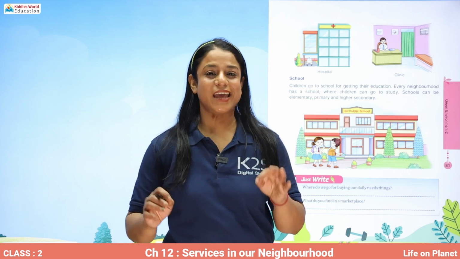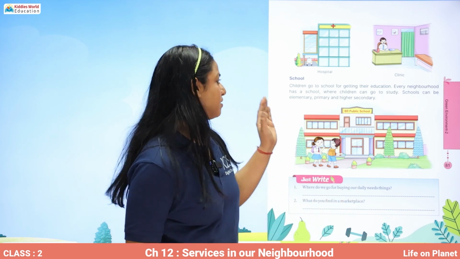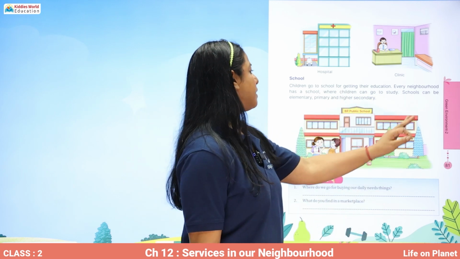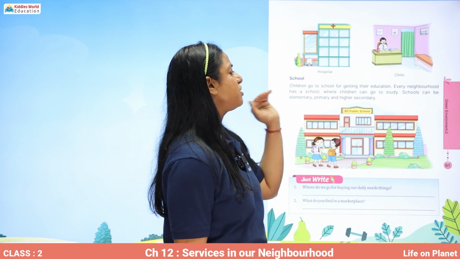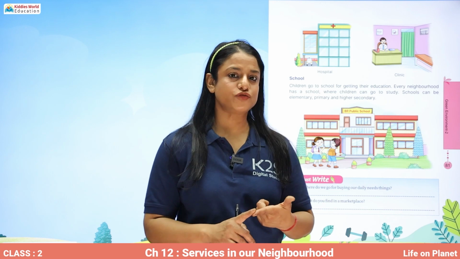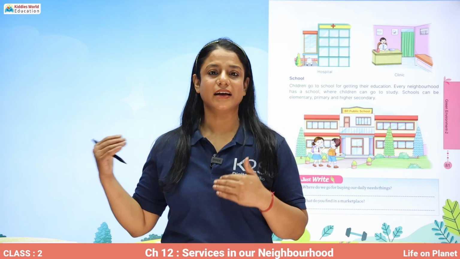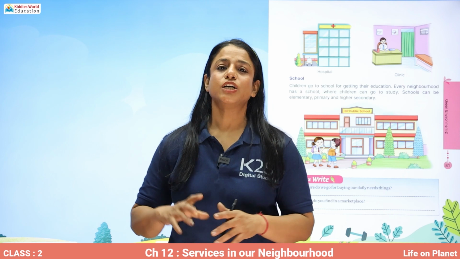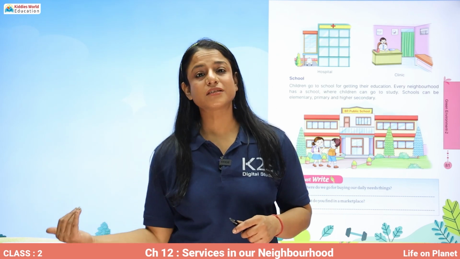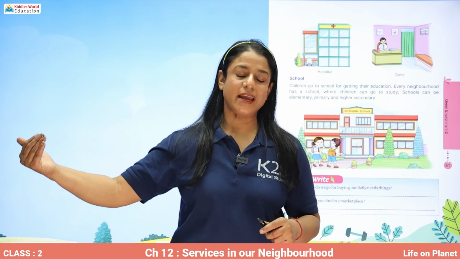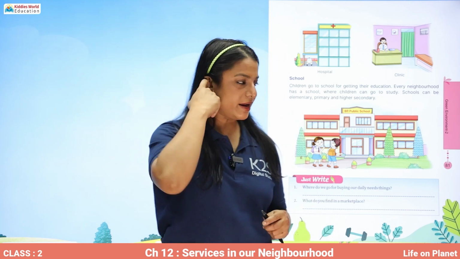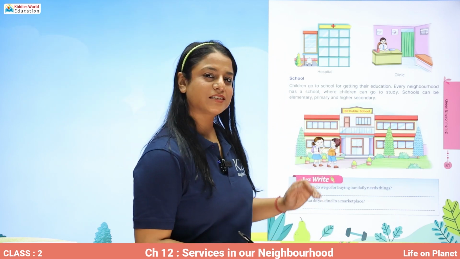Children get education in school. Children go to school for getting their education. Every neighborhood has a school where children can go to study. Schools can be elementary, primary, and higher secondary. So they can be just till nursery, or till 5th standard, or till 8th standard, or till 12th standard. Alright. So here is a beautiful picture of a school.